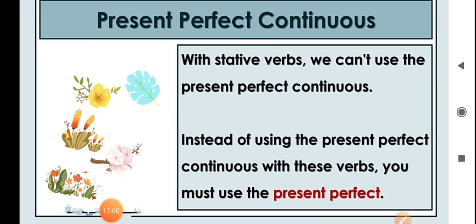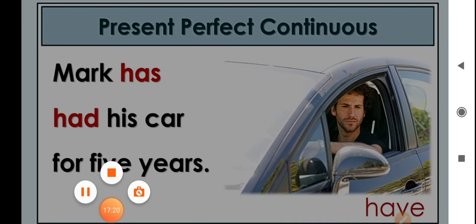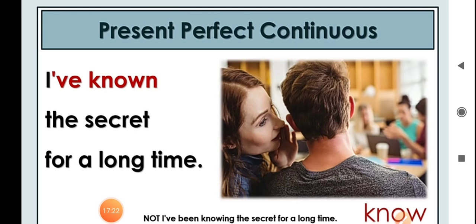With stative verbs, we can't use the present perfect continuous. Instead of using present perfect continuous with these verbs, you must use the present perfect tense. For example, Mark has had his car for 5 years. I have known the secret for a long time.